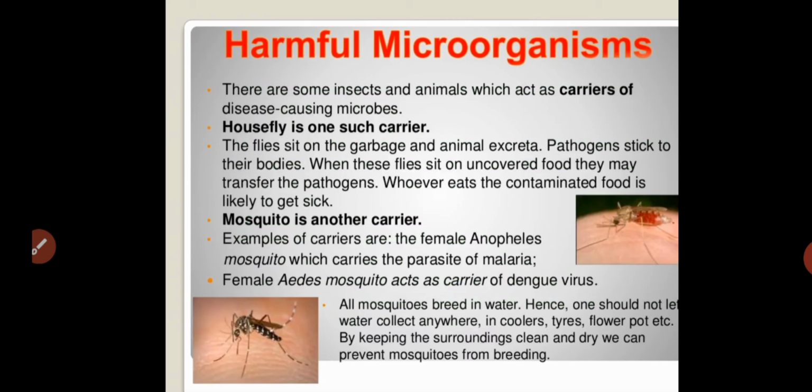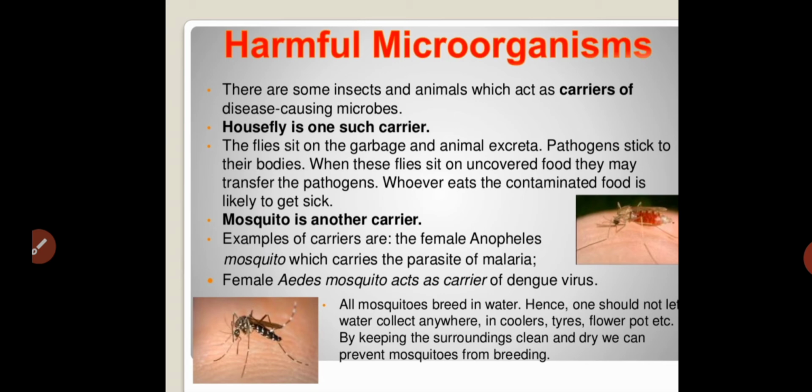Similarly, a few more points about harmful microorganisms. Diseases also spread through insects. Some insects and animals act as carriers of disease causing microorganisms. Microorganisms enter our body through water, air and also some animals. How these animals take part in transferring diseases to a healthy person is very important.